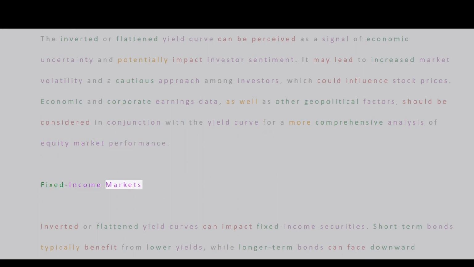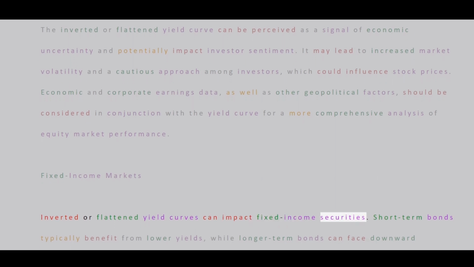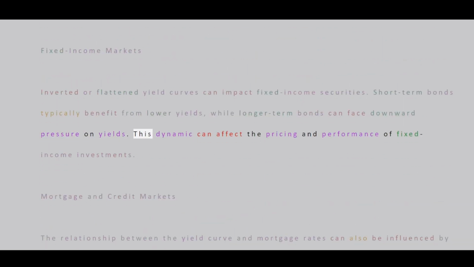Fixed income markets. Inverted or flattened yield curves can impact fixed income securities. Short-term bonds typically benefit from lower yields, while longer-term bonds can face downward pressure on yields. This dynamic can affect the pricing and performance of fixed income investments.